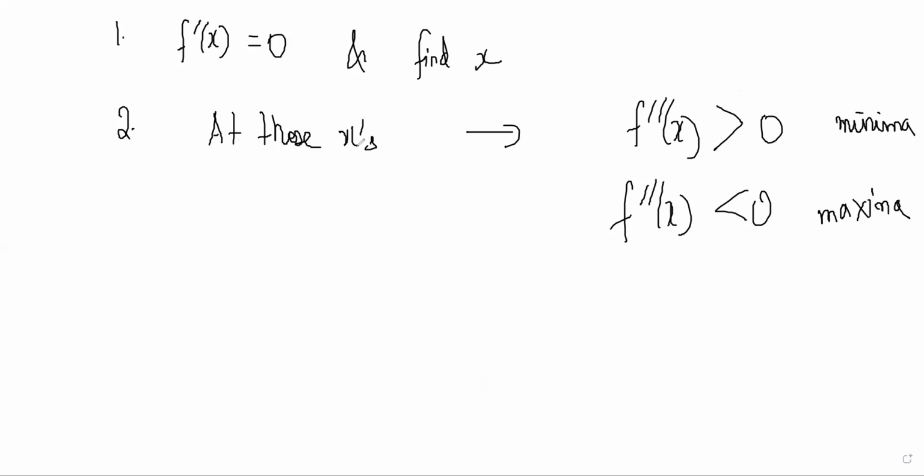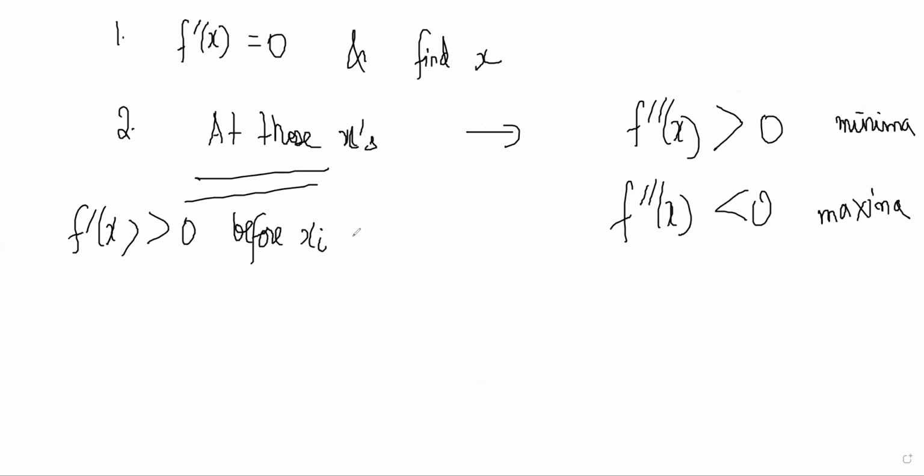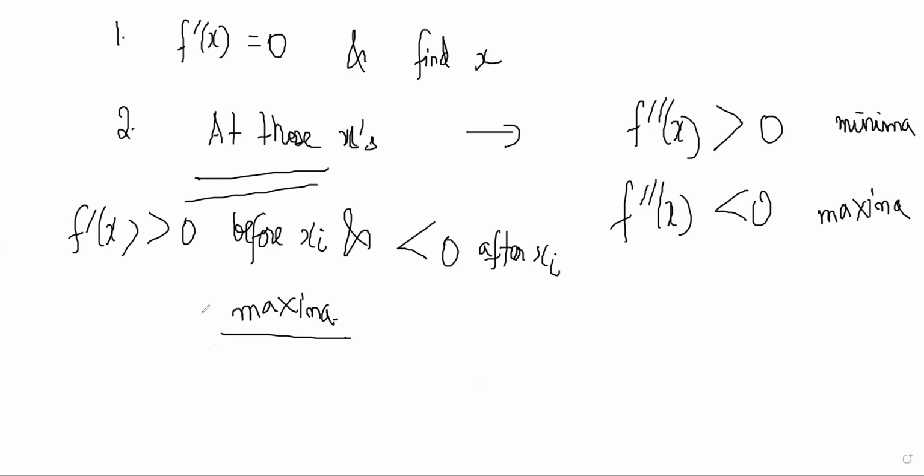And at those x's, you could also, without doing the double derivative, know the answer if you knew that f dash x was greater than 0 before x i and less than 0 after x i. That means the function was rising before and falling later, so it is a local maxima point. Similarly, you can logically figure out the condition for local minimum. So these are the ways in which you find maxima and minima of functions.